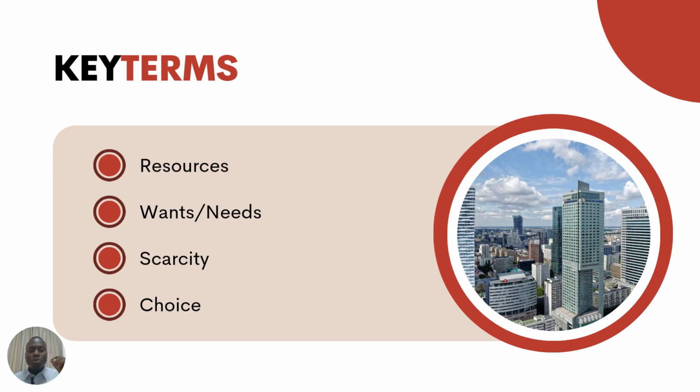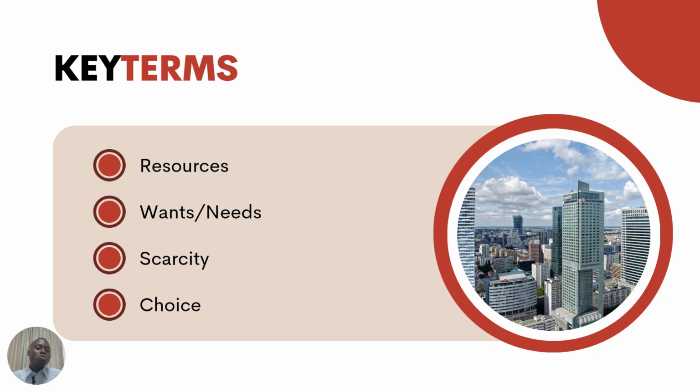Now, there are also key concepts we need to understand. I mentioned earlier about resources. So in economics, when we talk about resources, we are talking about factors of production. That is what we refer to as resources in economics: factors of production, which are labor, land, enterprise, and capital. Those are the resources we have. Any resources we have in an economy, we can categorize into these four factors of production. They are either capital, labor, land, or enterprise. Those are the resources. And I've also been able to differentiate wants and needs. Wants are desires; needs are necessities, things you need for survival.